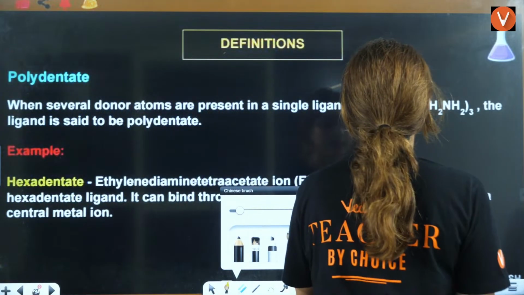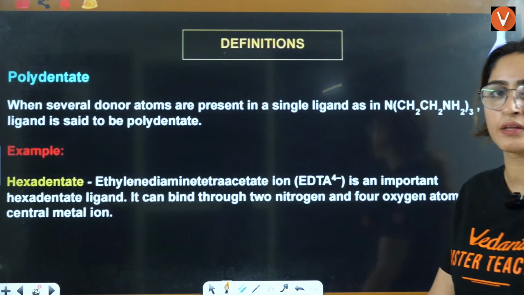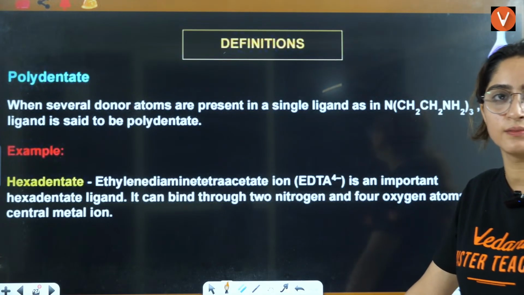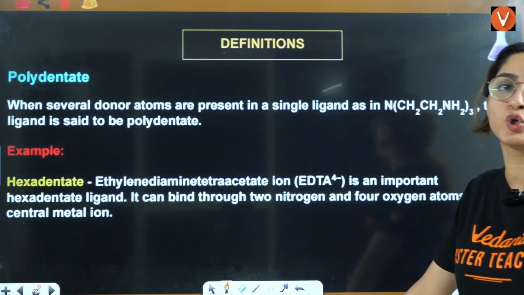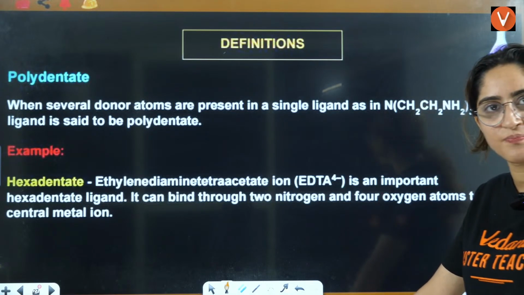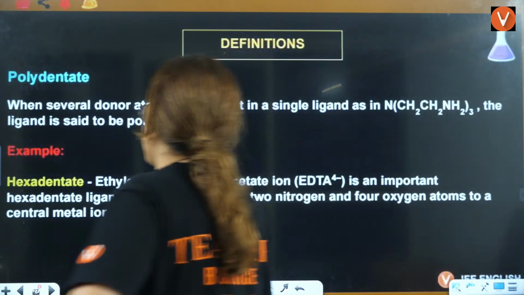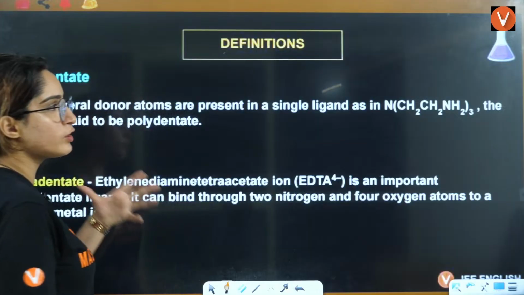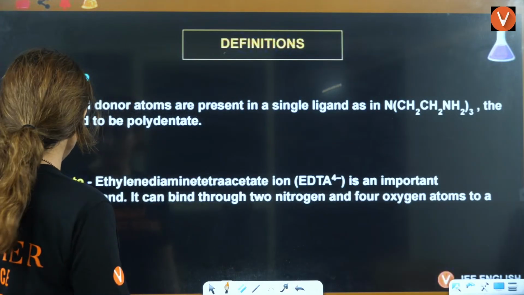Next is definitions. Polydentate: more than two donating sites it has. That is called polydentate. Now, one by one, we'll talk about the examples.